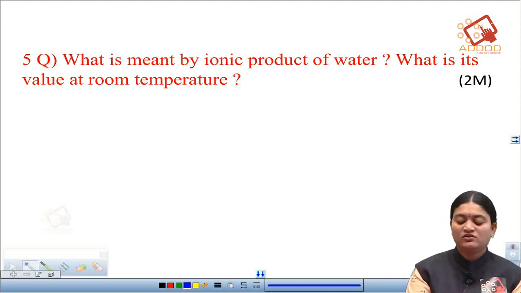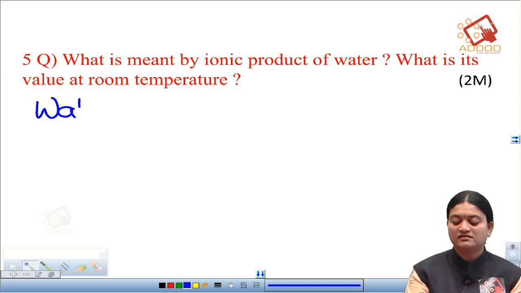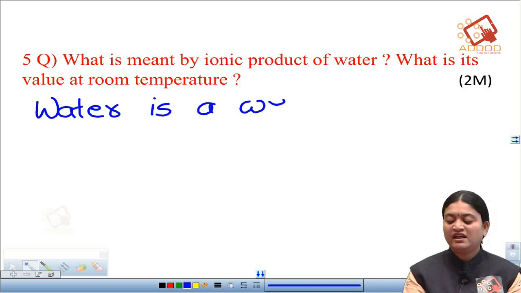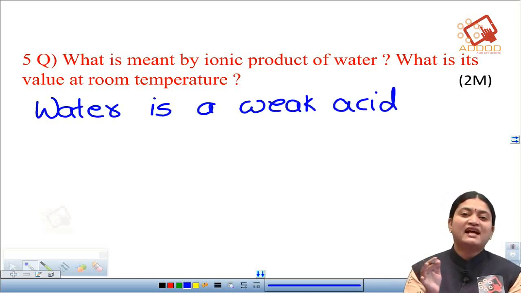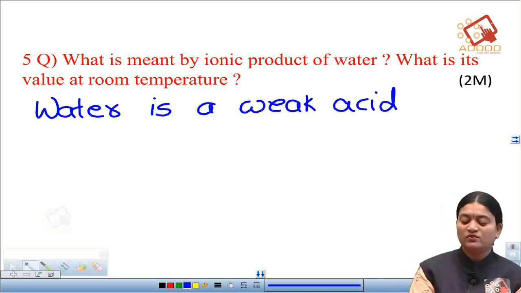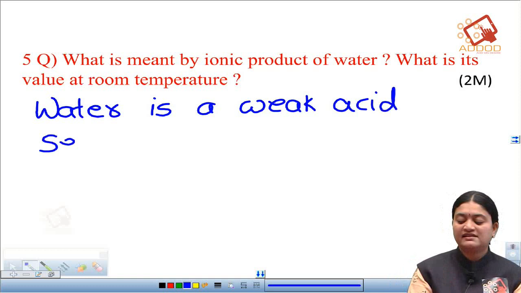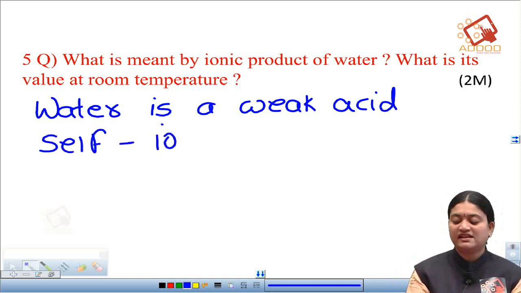So we know that water is a weak acid, and this can ionize itself. So here in the water we can observe that there is a self ionization.